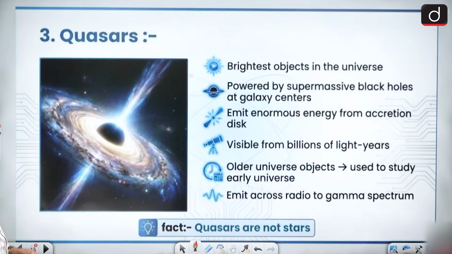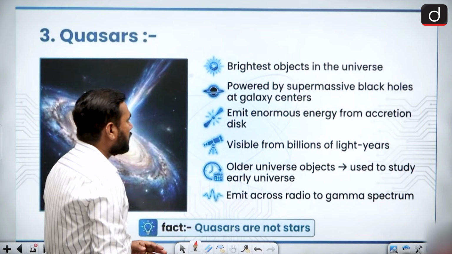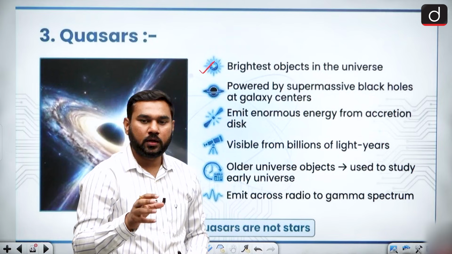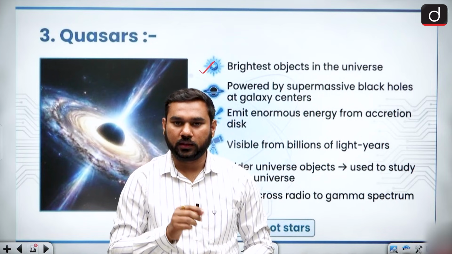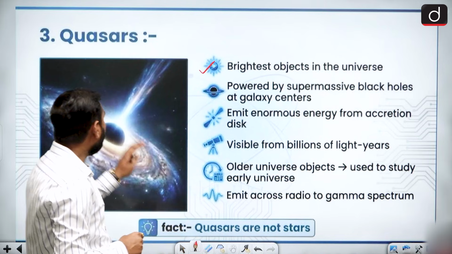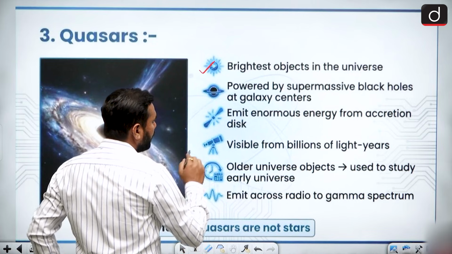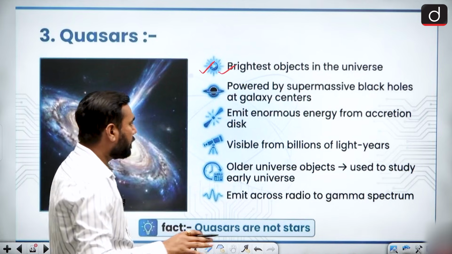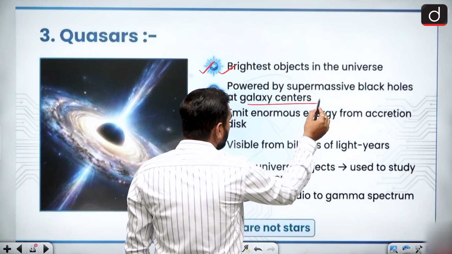Next body is your quasars. This one is very important, and UPSC is always interested in asking questions related to it. So this is the brightest object in the universe, and most of the time when you see images of any galaxy, you find the center core of the galaxy looking very bright, and this bright color is due to the presence of quasars. So quasars are mainly present in the center part of a galaxy. So it is the brightest object in the universe. So they always look very bright. It is powered by supermassive black holes at galaxy centers. So they are always present in galaxy centers.